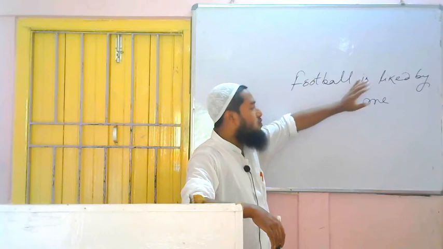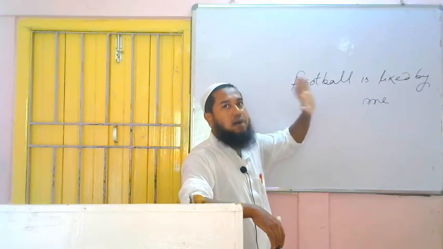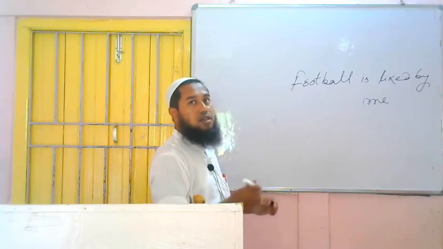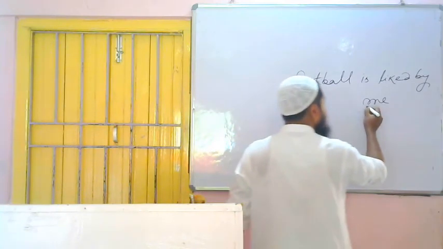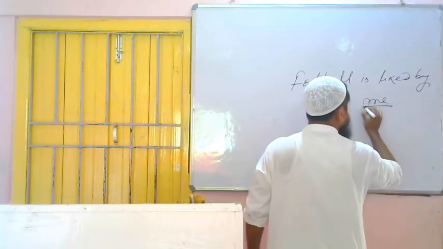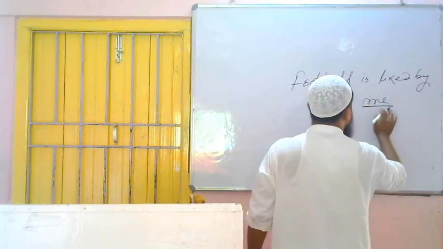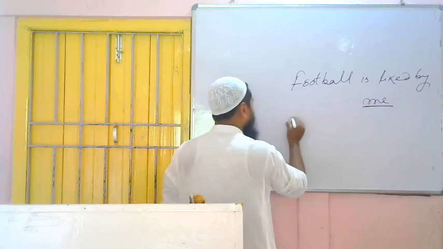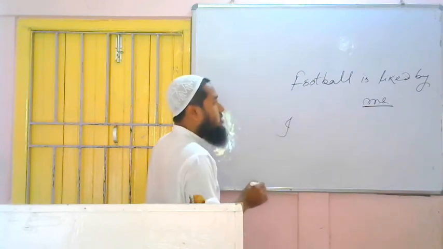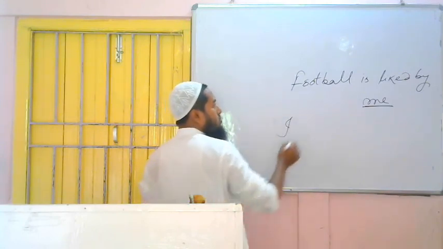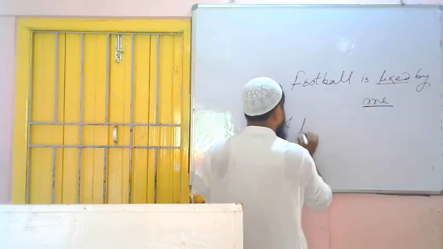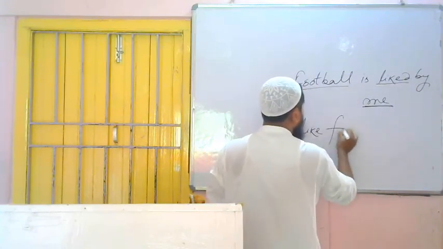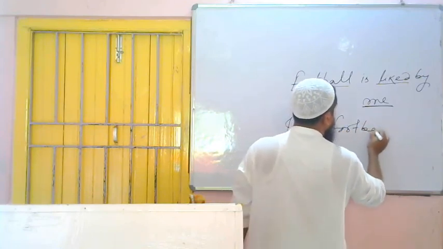So present indefinite tense formation we know: subject plus verb 1 plus object. We know that in passive voice we bring the subject in place of the object. So here this is the object and we have brought this one from the place of the subject. So it is me, it will become what? I. Okay, then we have to use the present form of the verb. The verb is what? Like. Present form is what? Like. I like. Then the object, football. I like football.